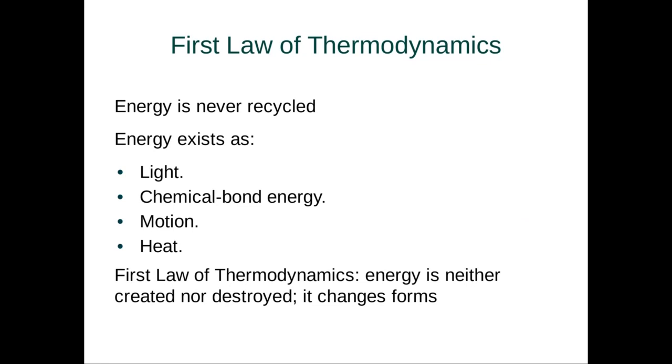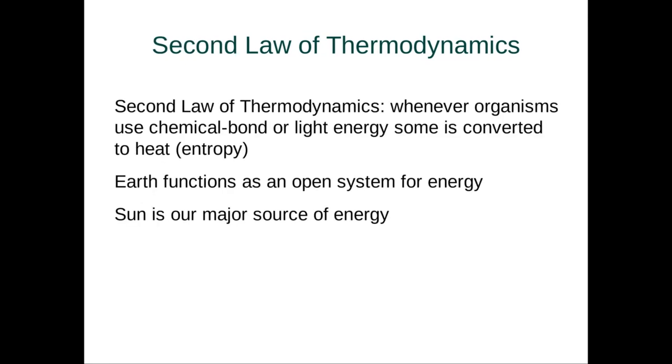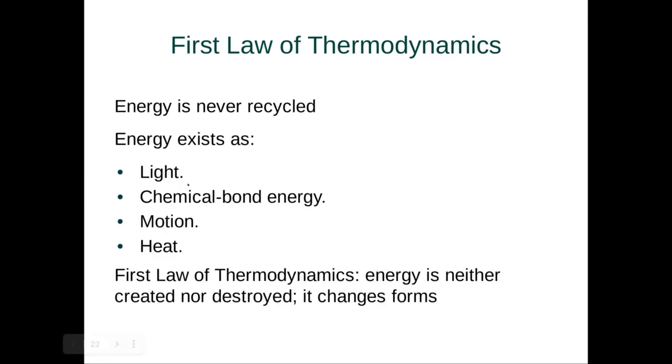Now, energy in an ecosystem exists as one of four things: light, so from the sun; chemical bound energy, i.e. food; motion, as well as heat. Now, the first law of thermodynamics tells us that energy is neither created nor destroyed, it simply changes form. Now, why are we talking about this? Well, energy enters our ecosystems via light, is changed into a form of chemical energy, which then can be changed into motion or heat. So again, that's how our ecosystems are connected.